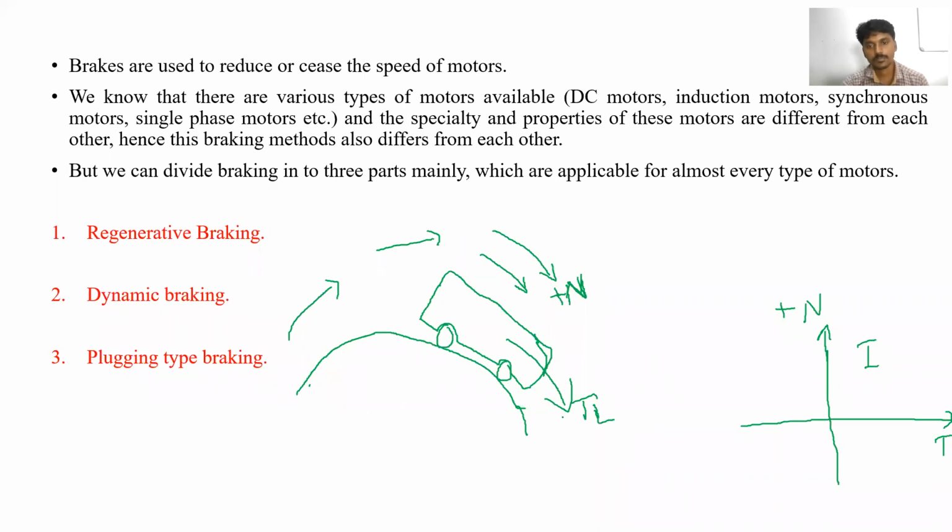If the vehicle is coming to the ground position, and the vehicle is moving in the downward direction, whatever motor we are using in this vehicle, how should this motor produce the torque? Should this torque support the load torque or should it oppose the load torque?